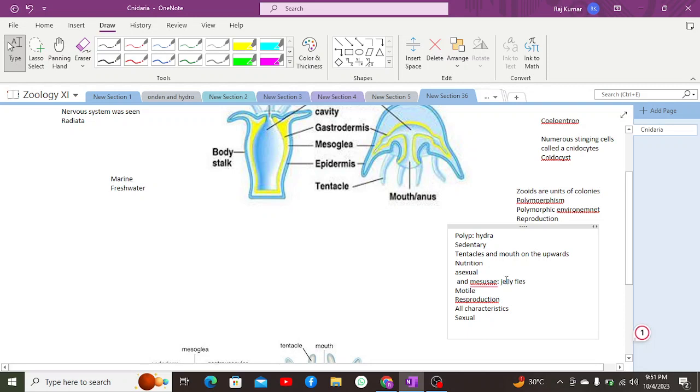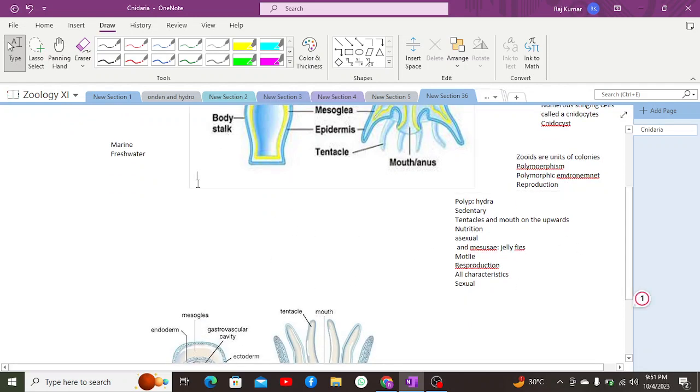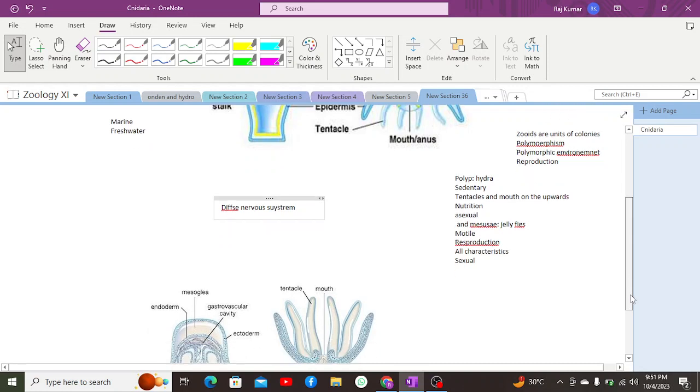Jellyfish is 95% water, and it has no brain, blood, or nervous system. Good point to discuss here, that inside the Cnidarians there is no proper nervous system. Instead, there is a diffuse nervous system, which means they do not have a proper nervous system. They only have some neurons, some nerve cells, which are combined together in a network known as a nerve network or neuron network, which is known as the diffuse nervous system. In jellyfish, even that is not present.